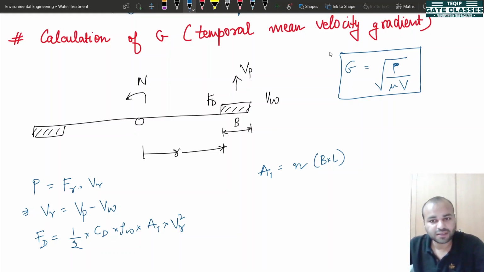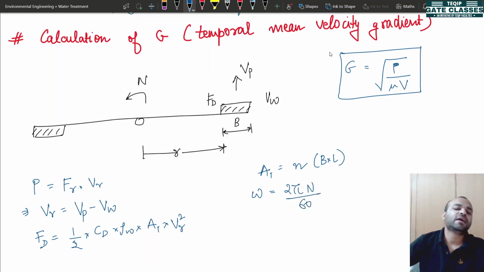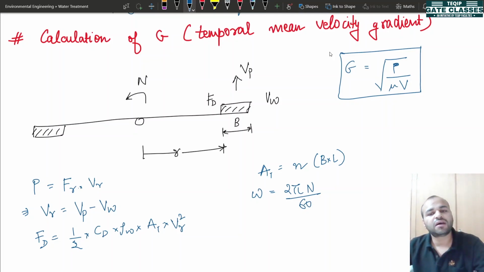Next, this is omega. Omega is your angular velocity, and we can calculate it from the rotations per minute value. It is calculated as 2 pi n by 60. Multiplying n by 2 pi by 60 will convert the value of n into the angular velocity value.